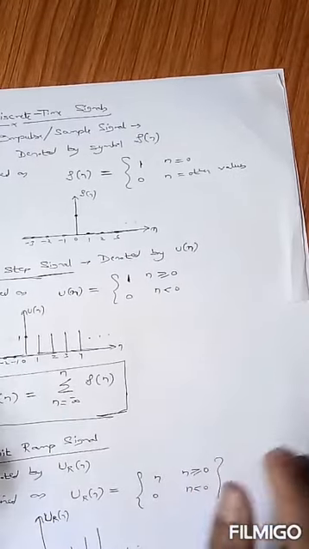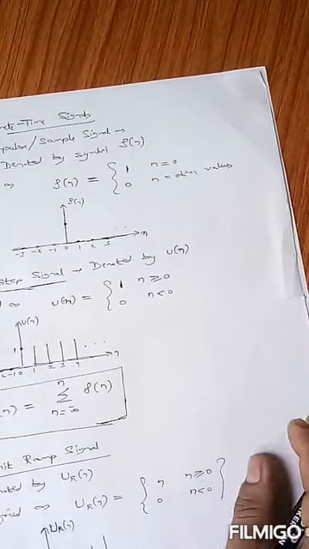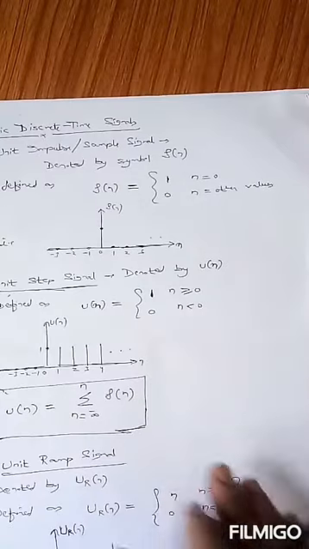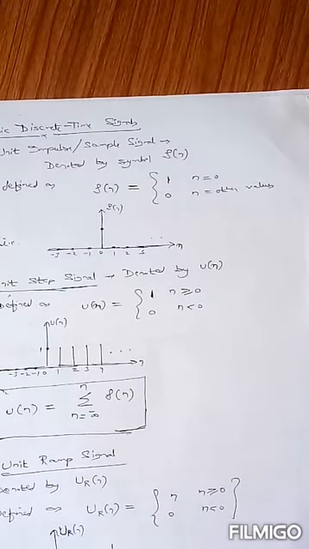Now let us complete this introduction class by discussing basic discrete time signals. This is very important. Before going into details of digital signal processing, we should understand what the basic discrete time signals are that we are going to use in digital signal processing.